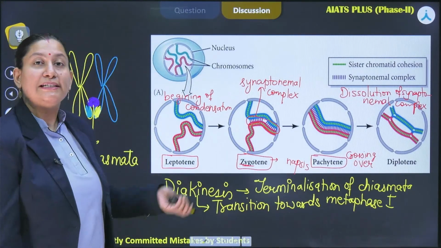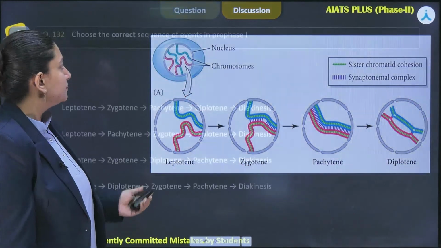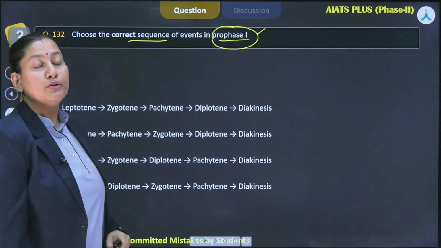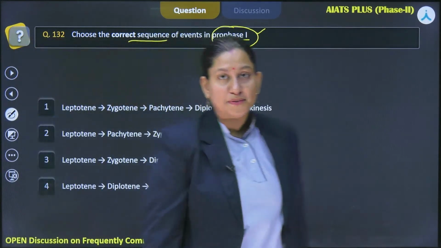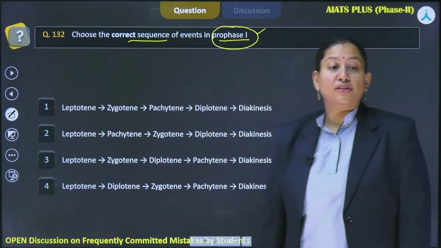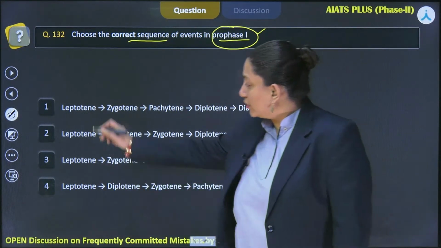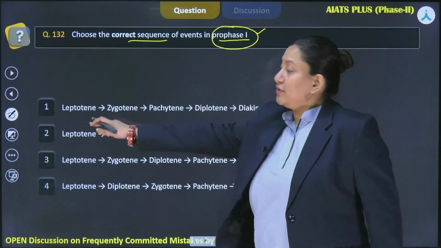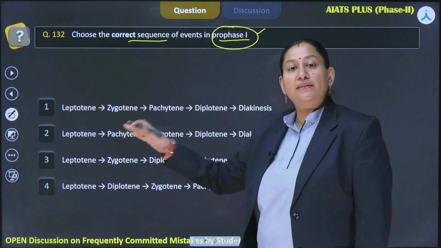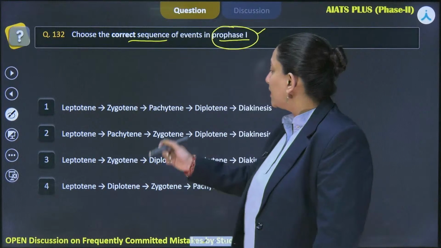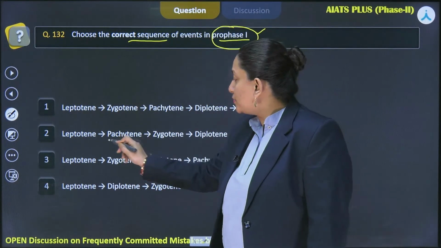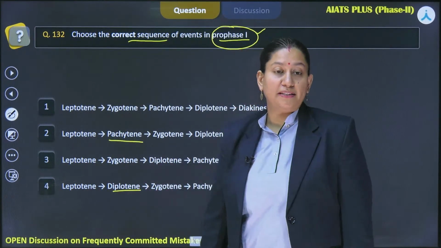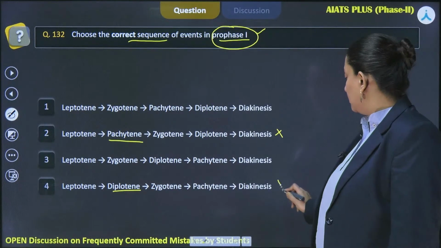And prior to this, let's get back to the question. The question is really simple, and it asks what is the correct sequence of prophase I substages. As we know, it is going to start with leptotene. In all of the options it's leptotene, so we can't rule out any options yet. After leptotene, synapsis occurs in the zygotene phase. Option 2 and option 4 show pachytene or diplotene after leptotene, so we can rule out those options.